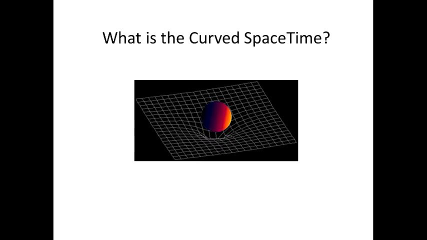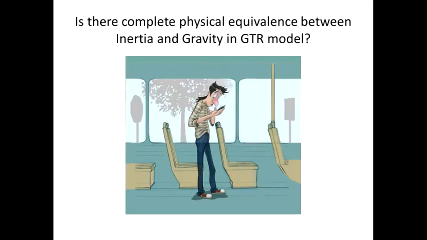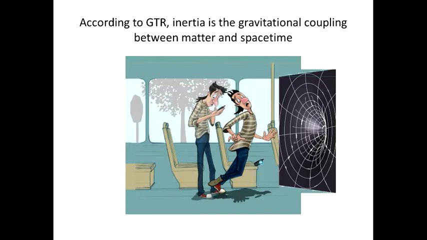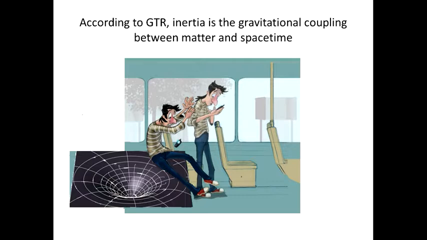And now we can ask a question: is there a complete physical equivalence between gravity and inertia in Einstein's model? Several times when I've tried to explain to somebody the main principles of general relativity, starting with the principle of equivalence, I've been asked, does acceleration produce curved space-time the same way as gravity? Good question. Einstein said that inertia is the gravitational coupling between matter and space-time. But does this mean that there is complete physical equivalence between inertia and gravity?